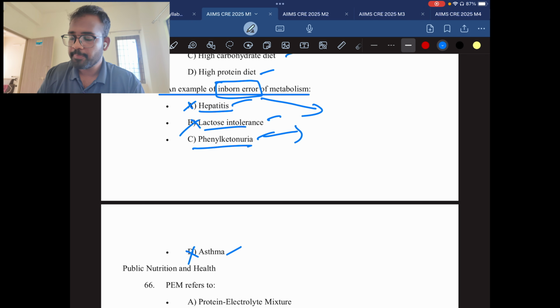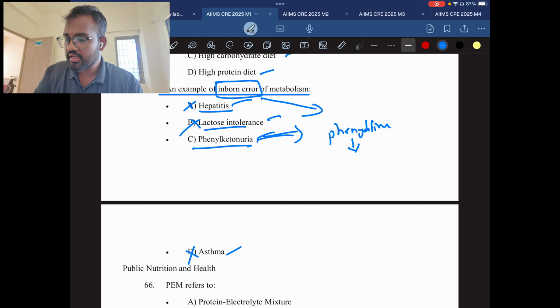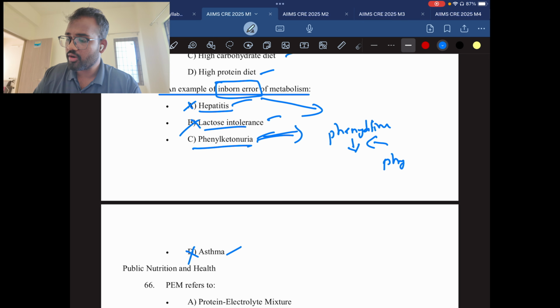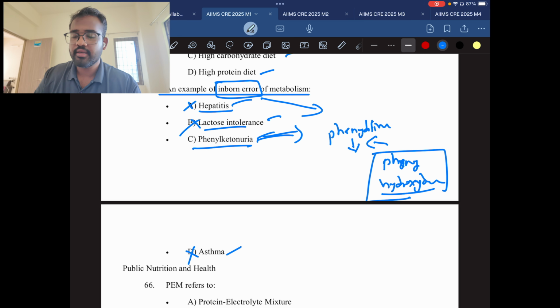Phenylketonuria. In phenylketonuria, there is an amino acid called phenylalanine. This phenylalanine is unable to be broken down and converted into urea. When there is a lot of phenylalanine accumulation, the condition is called phenylketonuria. Why is there a lot of phenylalanine accumulation? Why can't it break down? Because to break phenylalanine, we need an enzyme called phenylalanine hydroxylase. This enzyme is the main thing.